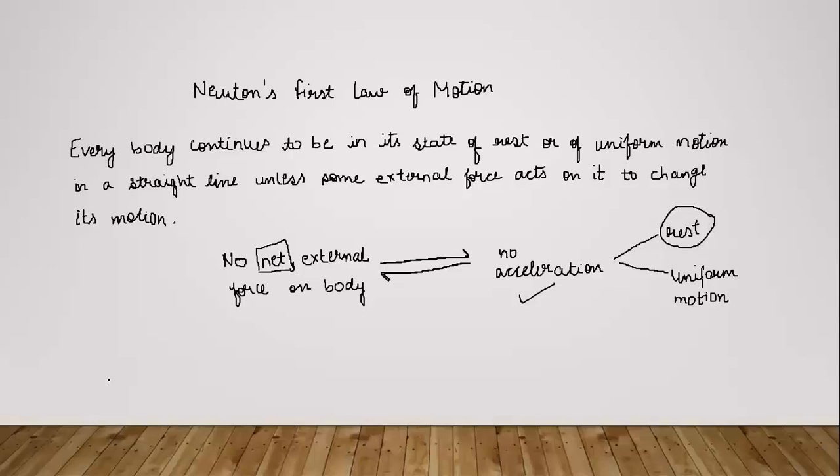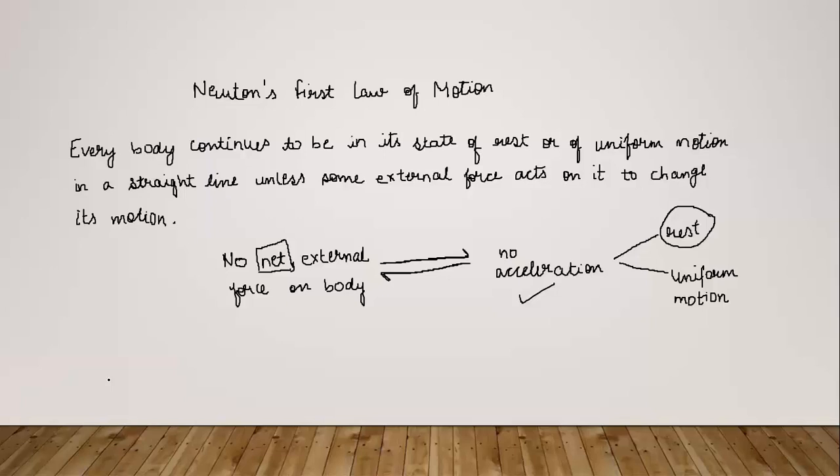Now we'll move forward to Newton's second law of motion. During the first law, we saw the cases when the net external force is zero. The expression written in front of you is for the case when the net external force is zero or the net acceleration is zero, because both imply the other.